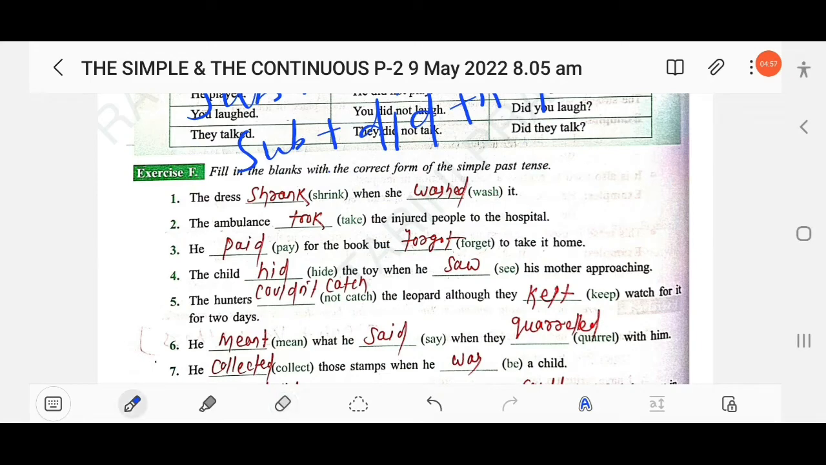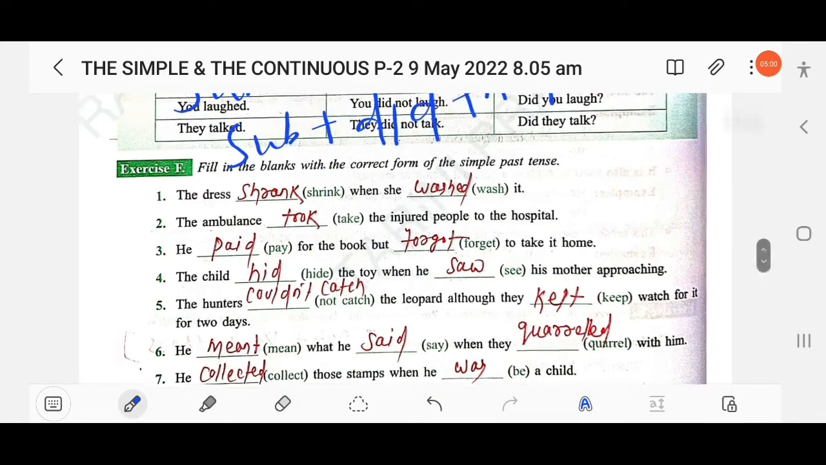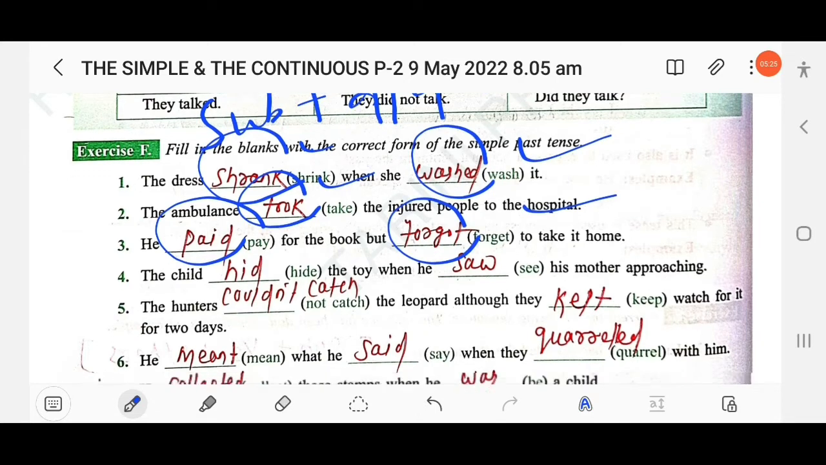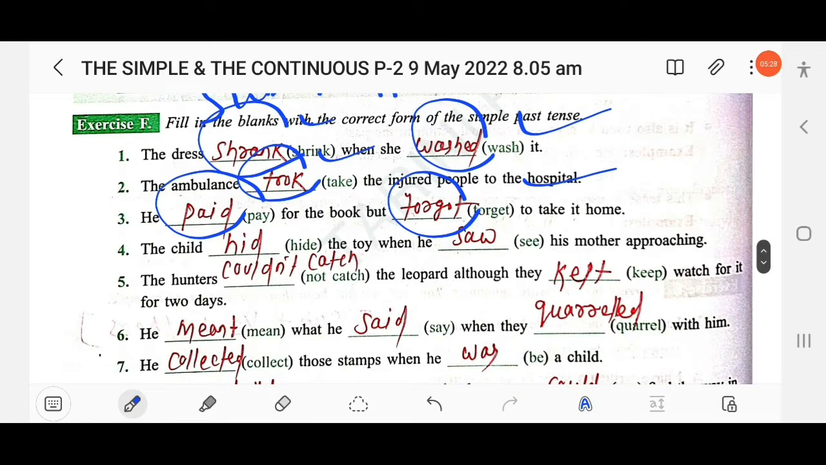Fill in the blanks with the correct form of the simple past tense. The dress shrank when she washed it. Past tense of shrink: shrank. Then next, the ambulance took the injured people to the hospital. Past tense of take: took. Then next, he paid for the book. Past tense of pay: paid. Forget, past tense: forgot. Then next, the child hid the toy. Hide, past tense: hid, when he saw his mother approaching. Past tense of see: saw.